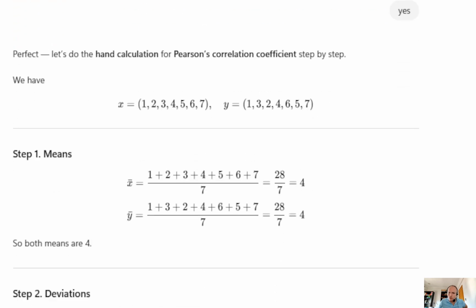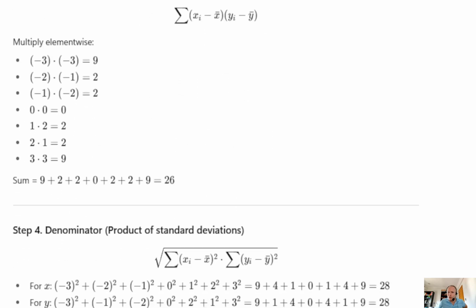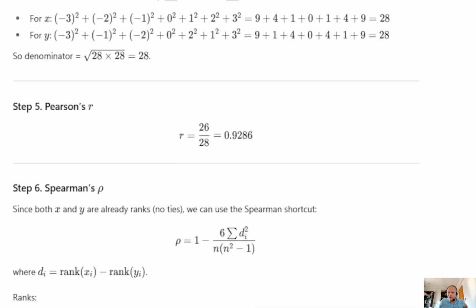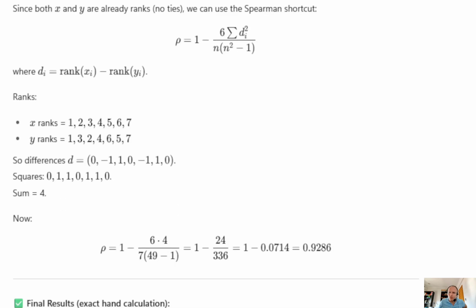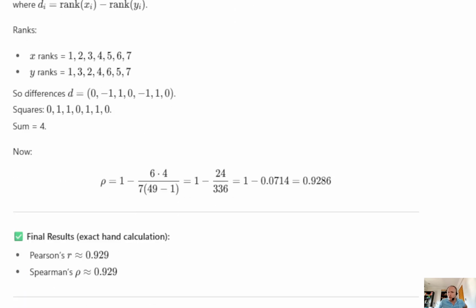I have put this into R, and when I put it into R, I get this outcome, 0.9286. That's the outcome that I get in R for both Pearson and Spearman correlation. Then they work out the Spearman's correlation, also 0.9286.